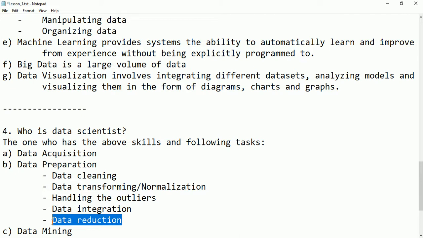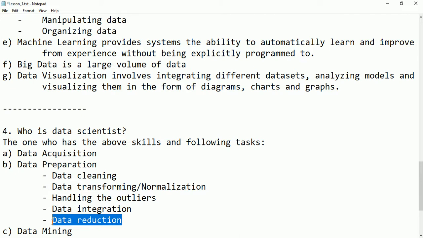Instead of that, we choose some of the students from each and every class, but we don't have to miss any class. For example, if you invite only the class representatives, and we arrange the meeting and tell them the message, that message can be easily conveyed to all the classes. Instead of taking all the students together, it is better to collect some of the data, or some of the students from the classes, and that will be easy. But you don't have to miss anyone from the class, otherwise the data will not be accurate.